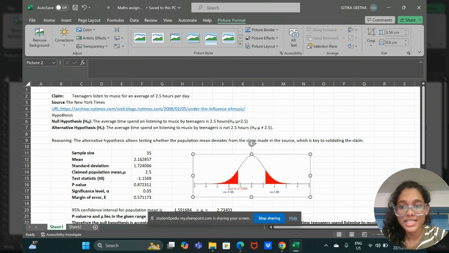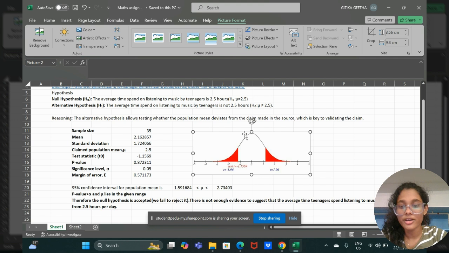My claim is teenagers listen to music for an average of 2.5 hours per day, and the source is the New York Times. The null hypothesis H0 is the average time spent listening to music by teenagers is 2.5 hours, and the alternative hypothesis H1 is the average time spent listening to music by teenagers is not 2.5 hours. The sample size of the data I have collected is 35.